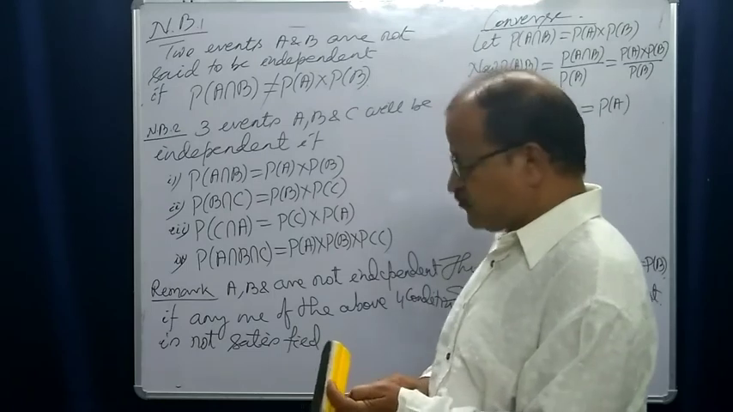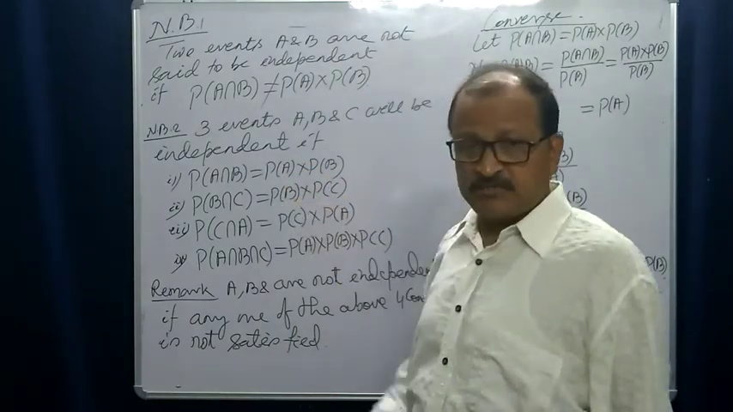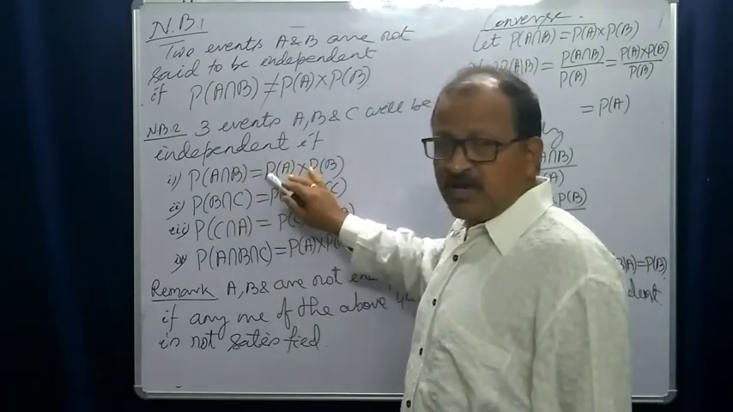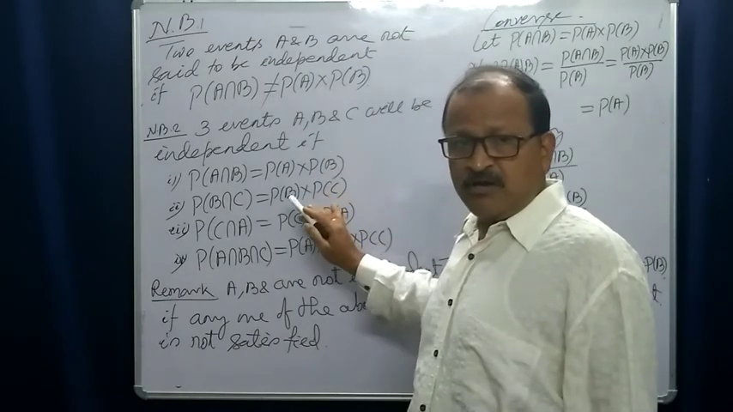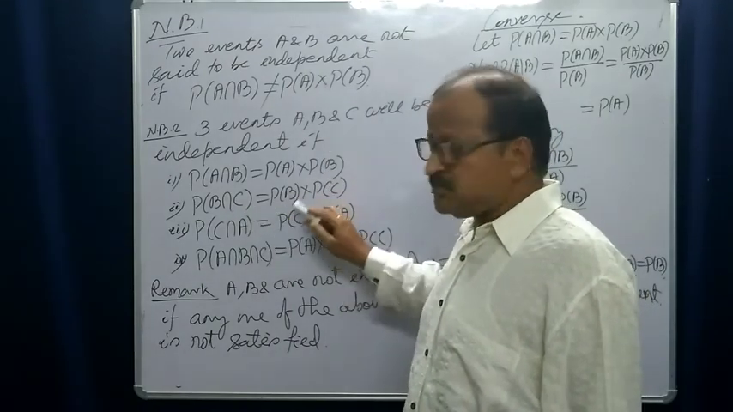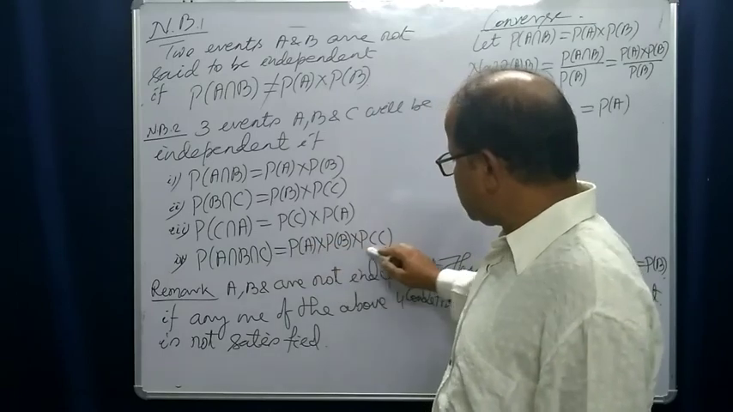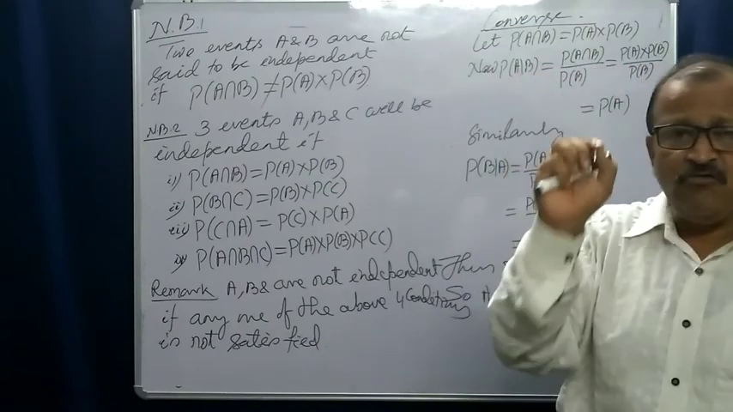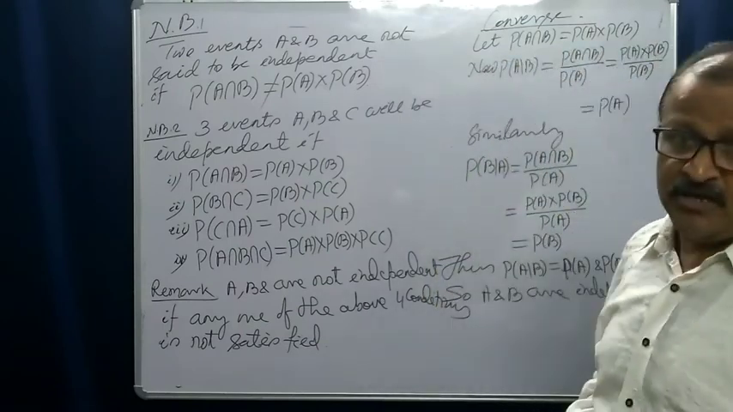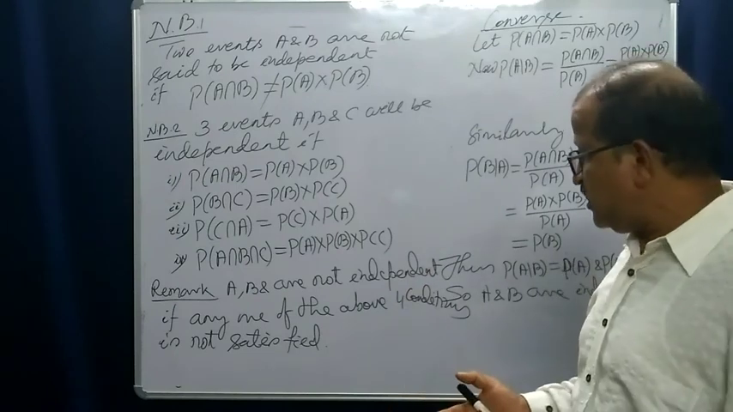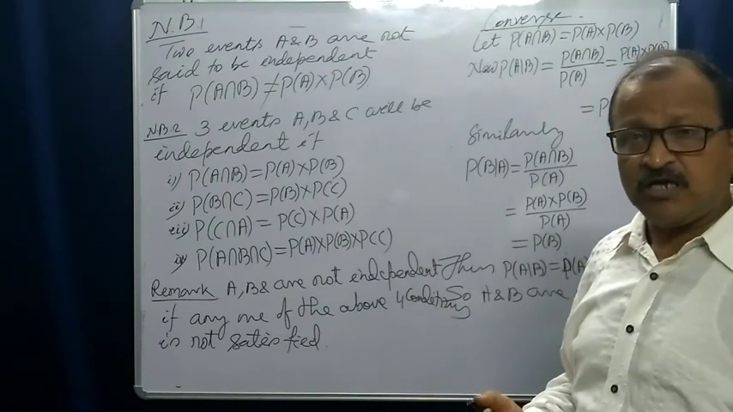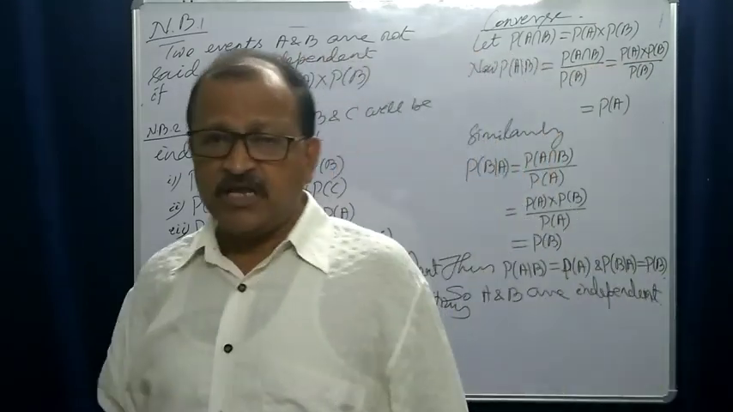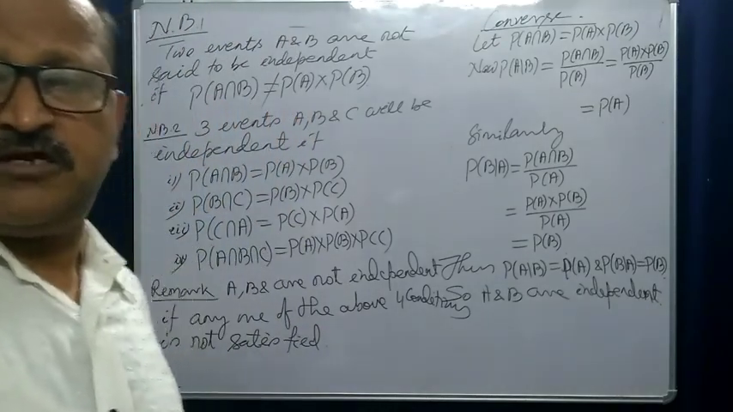Out of these 4, A, B, C will be independent if probability of A intersection B is the product of probability of A and probability of B, similarly the others, and probability of A intersection B intersection C is equal to the product of the three. So out of these 4 conditions, if any one condition is not satisfied by 3 events A, B, C, then we say that these 3 events are not independent. Okay, so let us stop here. Then we will discuss other things in the next lecture.